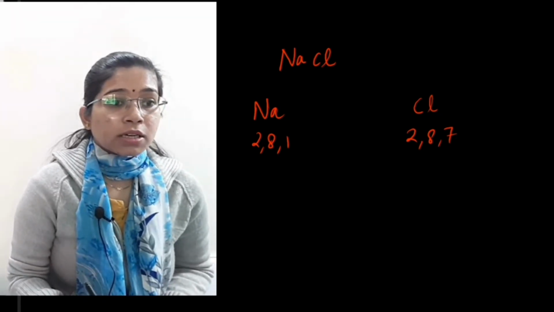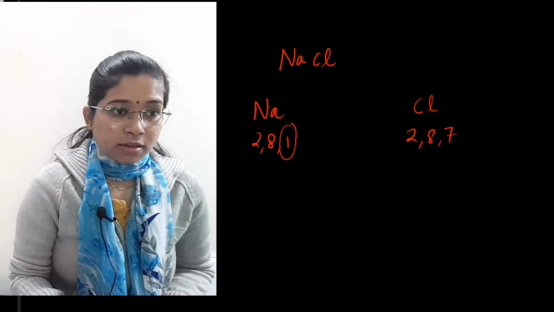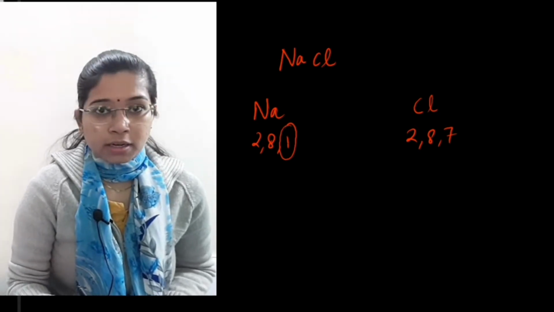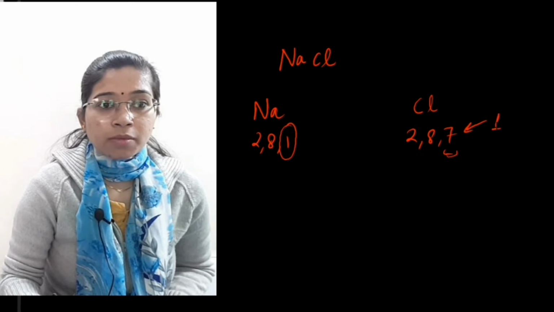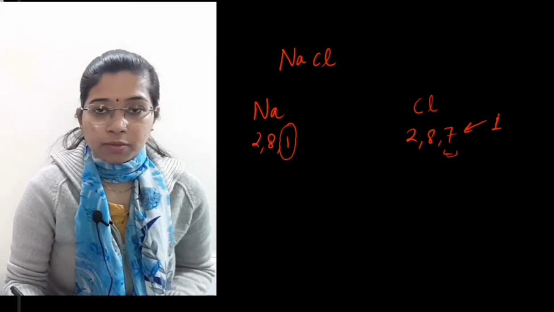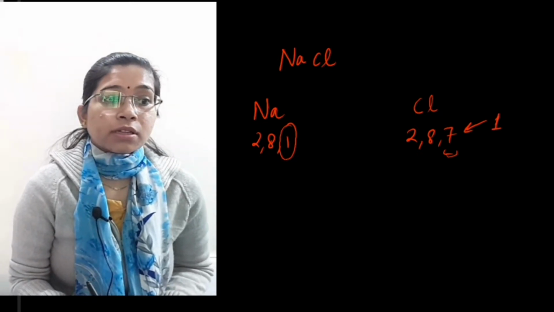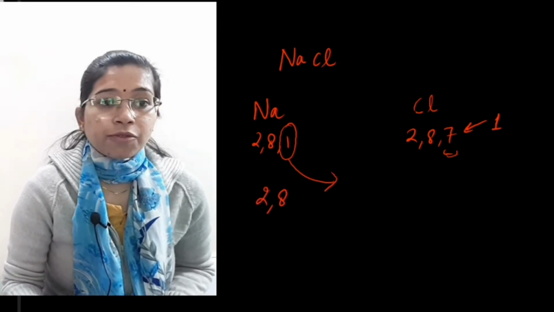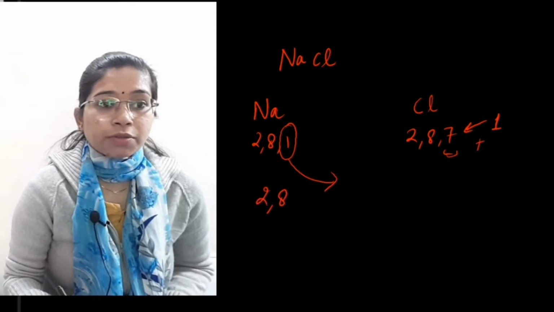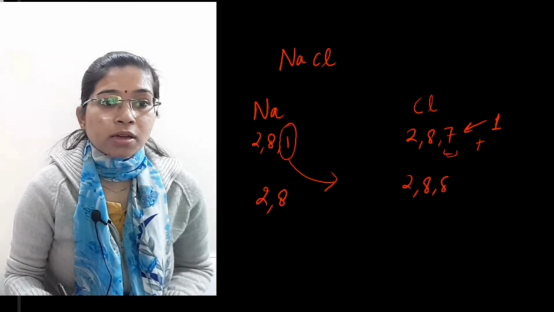So you see here, one electron is extra in order to complete the octet. Here chlorine lacks one electron in order to complete the octet rule, right? So if sodium gives one electron, it becomes 2,8, and if chlorine accepts one electron, it will become 2,8,8.